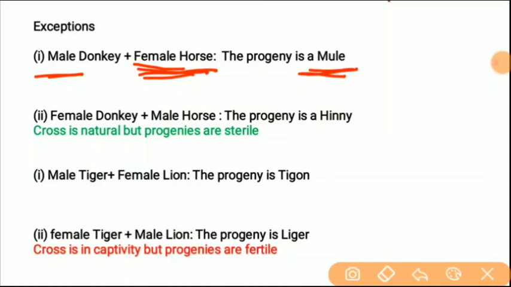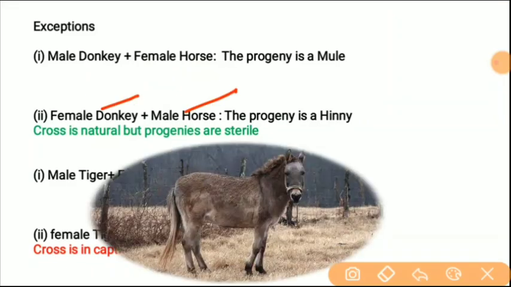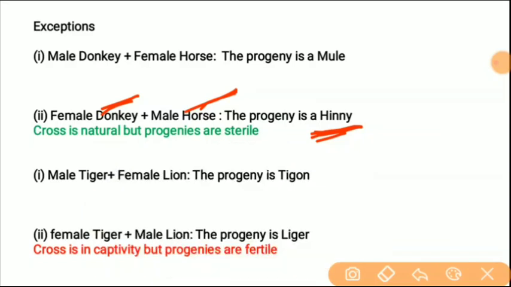But if we reverse the case, female donkey and male horse, then what will happen? Female donkey, male horse, it will give hinny. You can see this is the hinny, and it's used for many purposes. So female donkey and male horse give the progeny hinny.